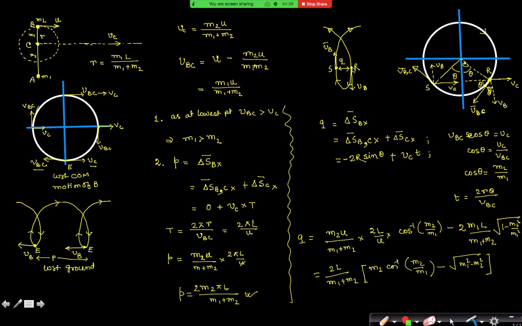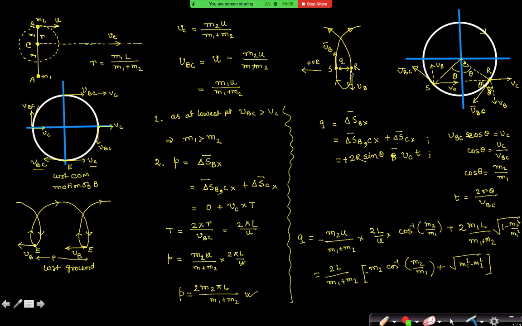So Q is from R to S, so this direction I should take positive, and this negative. This minus this will be your answer.